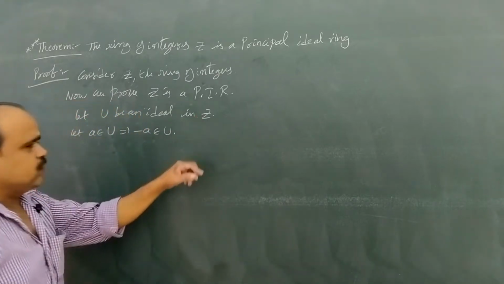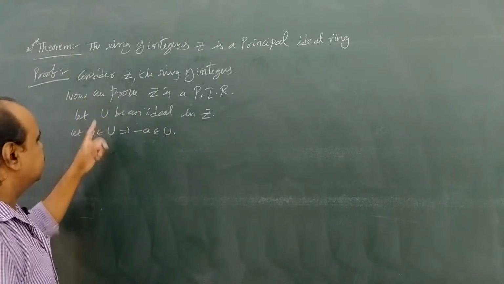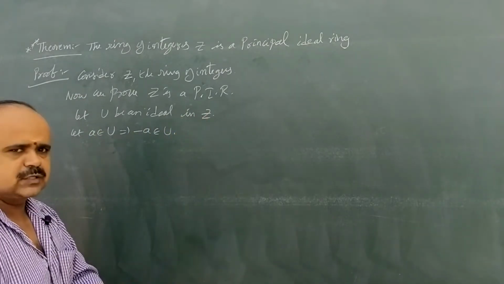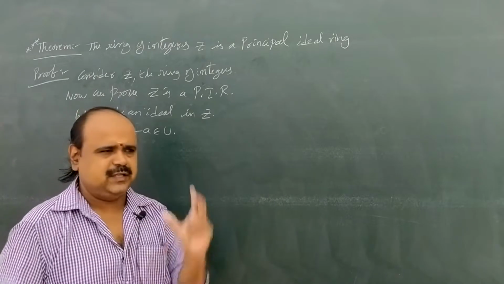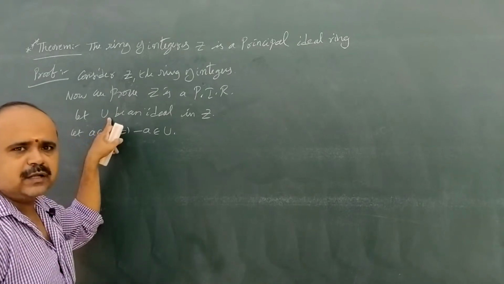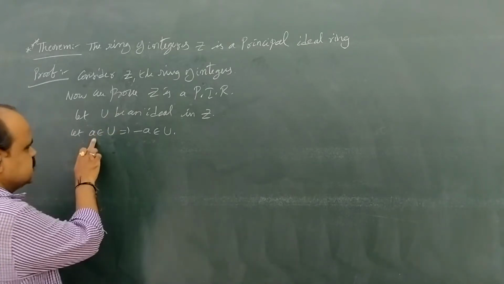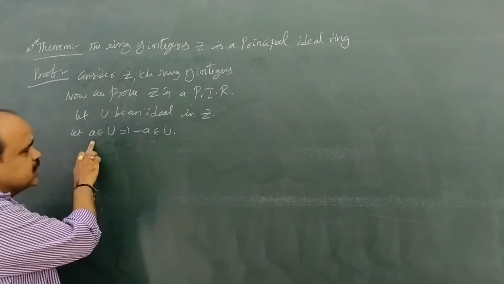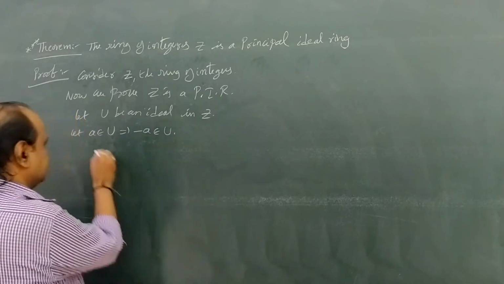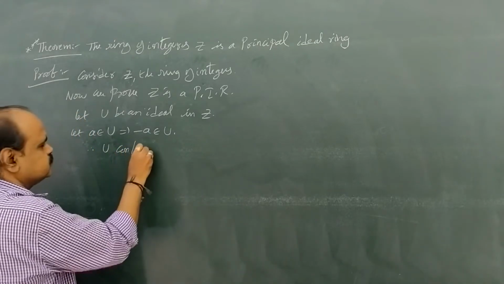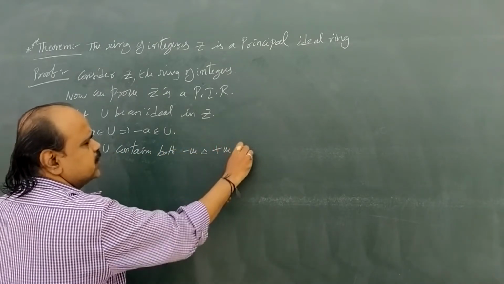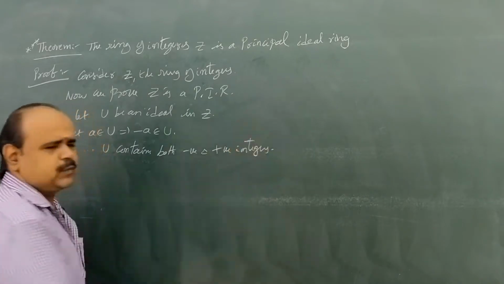Here we are talking about U. Let U be an ideal in Z. Z is the whole set, containing both positive and negative integers. Here we are taking only a subset, capital U. If a is positive, minus a is negative. If a is negative, minus a is positive. So in either case, U contains both negative and positive integers.